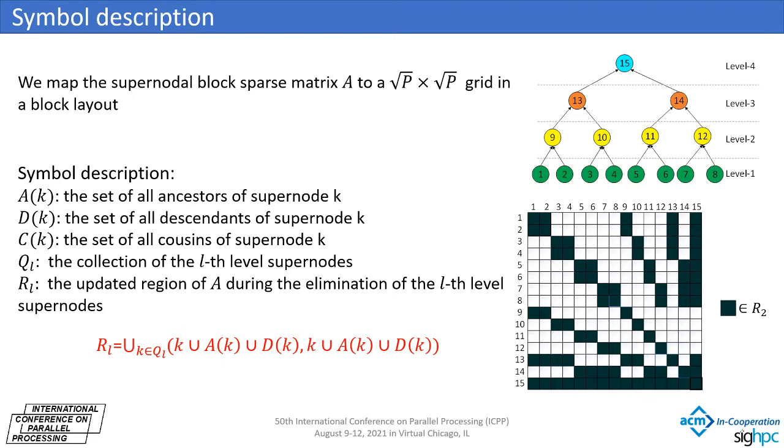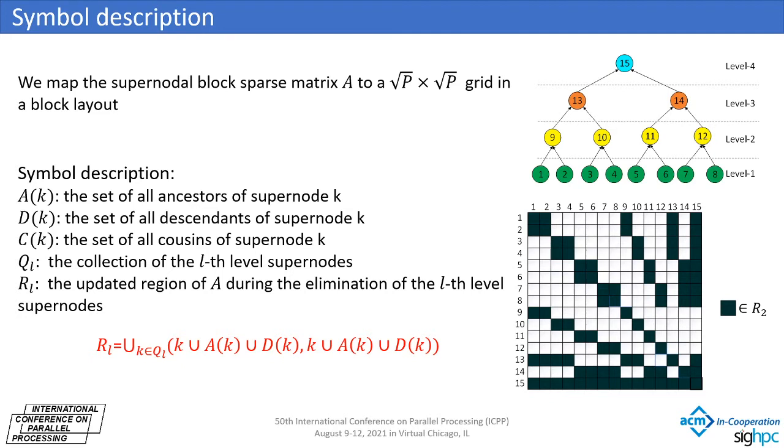As shown in the E-tree, the ancestor nodes of 9 are 13 and 15, the descendant nodes of 9 are 1 and 2, and the other supernodes are cousins of 9. We use Q_L to represent the collection of the L-level supernodes, and R_L to represent the updated region of A during the elimination of the L-level supernodes.